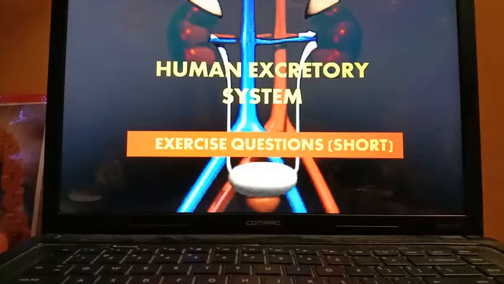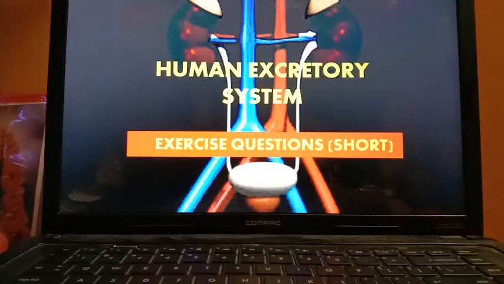Now number 4, the filtering unit in the kidney is nephron. This statement is true. So I am repeating once. Number 1 is true. Number 2 is false. In place of neurons, it should be nephrons. Number 3 is false. In place of ribs, it should be lungs or any other accessory excretory organ's name you can write. Number 4 is true.